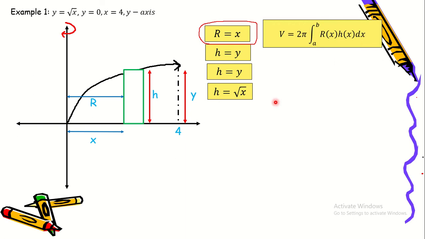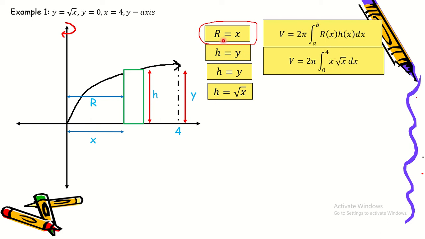Okay, so our a is 0 because it starts here. Our a is 0 and our b is here at 4. So we're going to integrate it from 0 to 4. Okay, so let's apply the formula. So we have volume is equal to 2 pi integration from 0 to 4 of x.